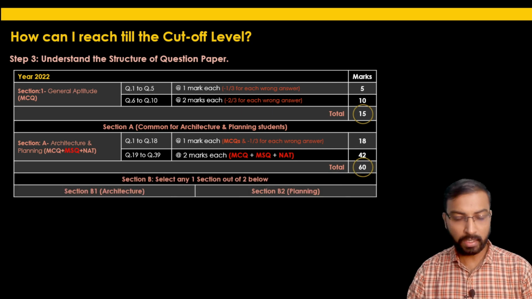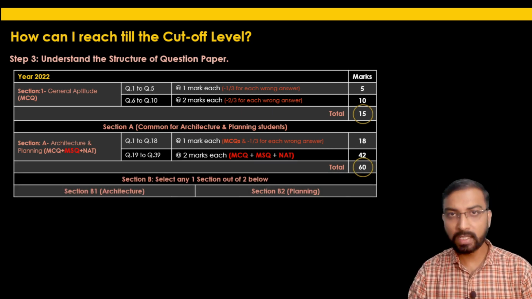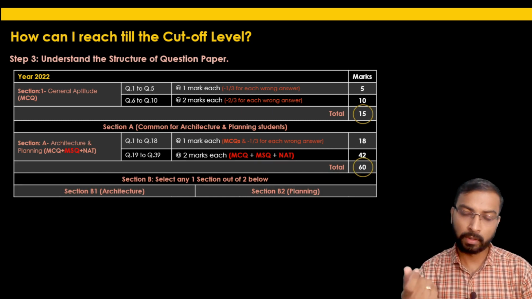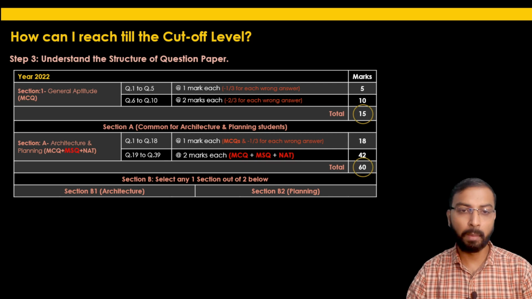Now, what is the change they have done from this year onwards? You have to select any one section out of the 2 sections. This is the option given for the candidate who is appearing based on his graduation field.